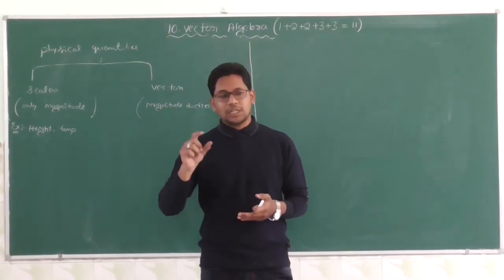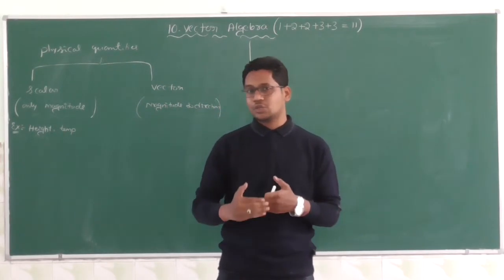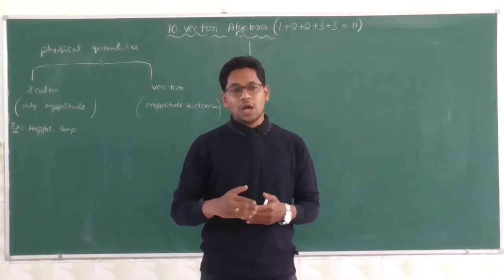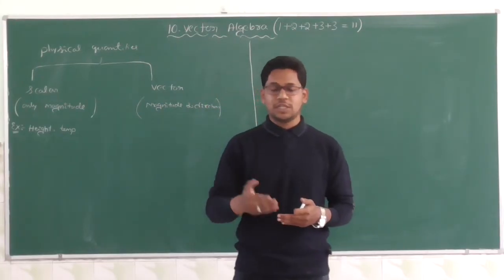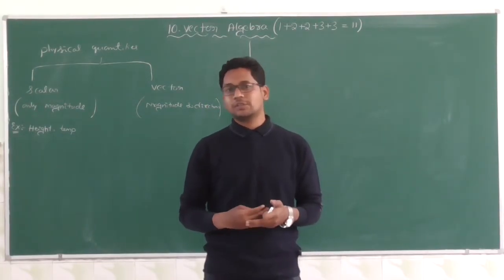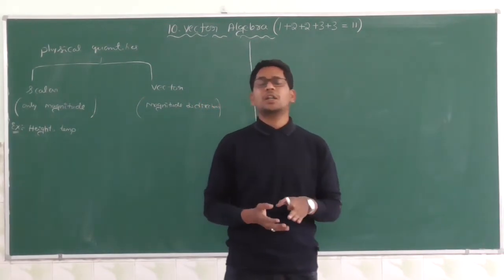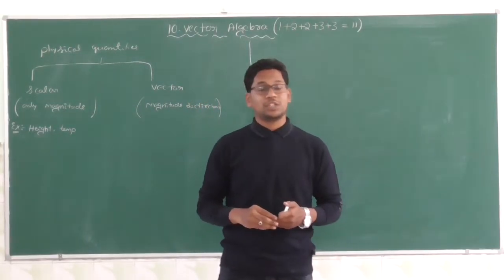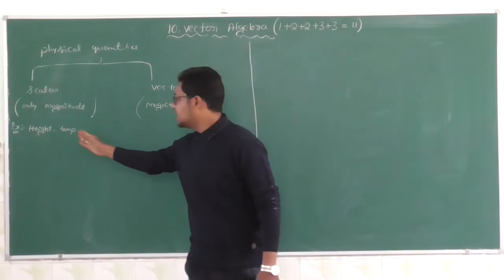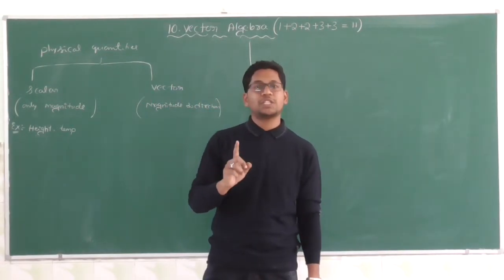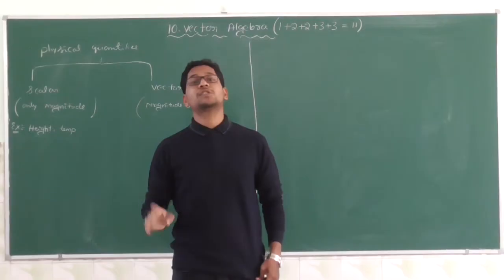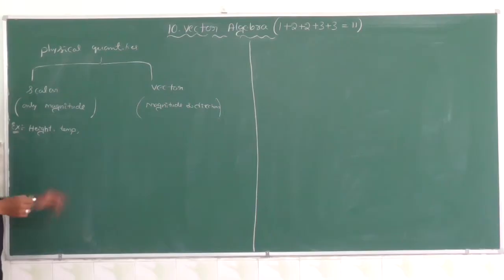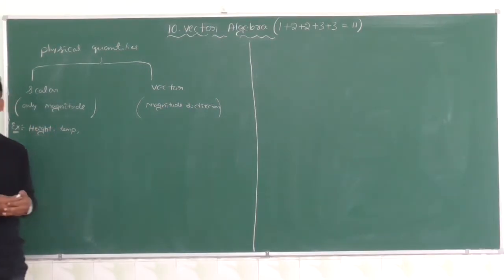In that wall clock it shows only 36 degrees, 30 degrees, 29 degrees, which is your room temperature. Does that wall clock show the direction of temperature? No, it doesn't. That means temperature has only magnitude. So temperature is also a scalar.